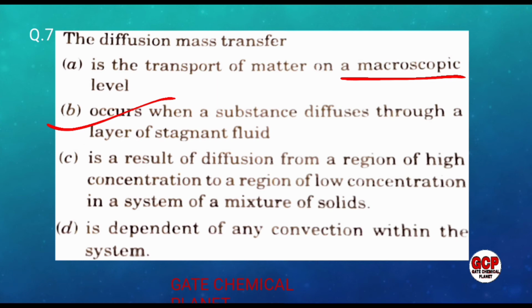So this statement is not properly correct, because if the diffusion is occurring, then we have to incorporate one more statement also: it occurs when a substance diffuses through a layer of stagnant fluid. So stagnant is not here. So option B is the appropriate answer to this question. The fourth option, independent of any convection within the system, is not a correct option. So option B is the only option which is correct for this question.